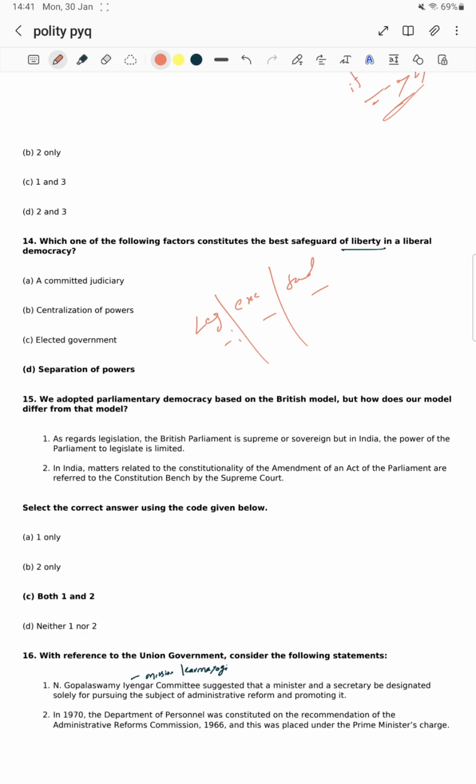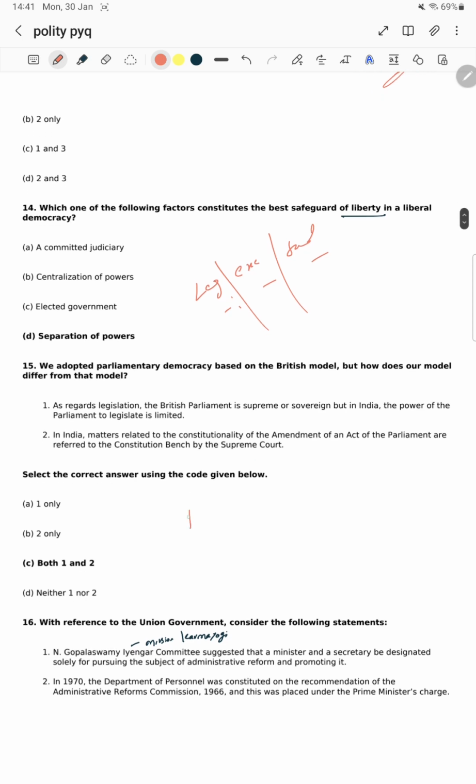Okay. As regards legislation, the British Parliament is supreme or sovereign, but in India, the power of the Parliament to legislate is limited because Parliament cannot amend the constitution beyond the basic structure.